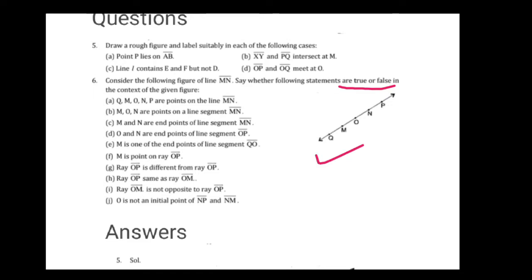Question number 1, Q, M, O and P are points on the same line MN. So here that line is MN, and all these points are on the line MN. So it is true.